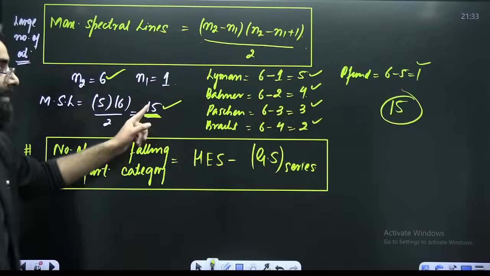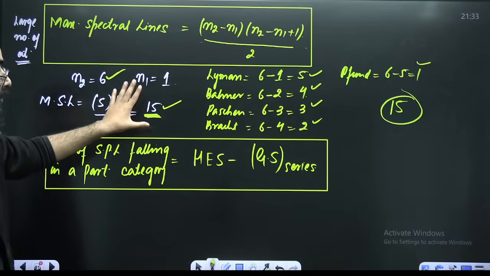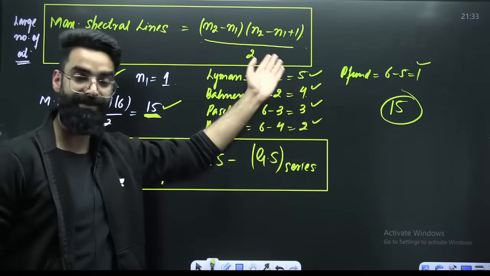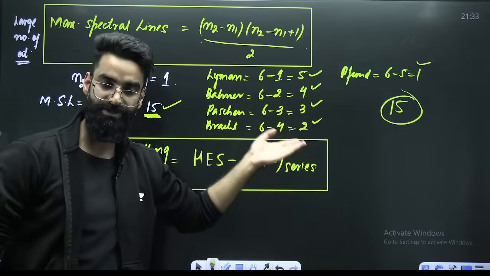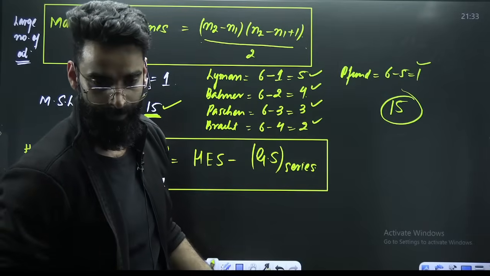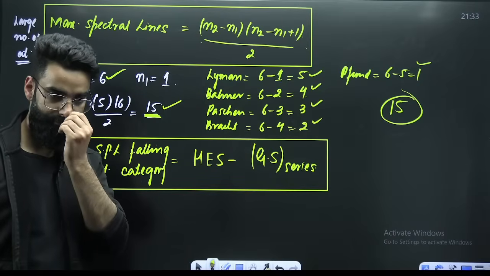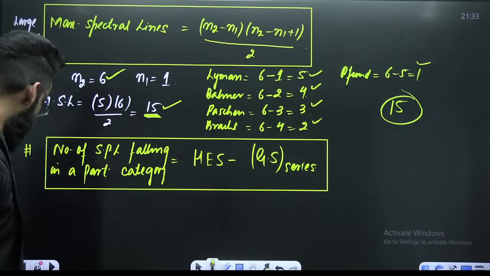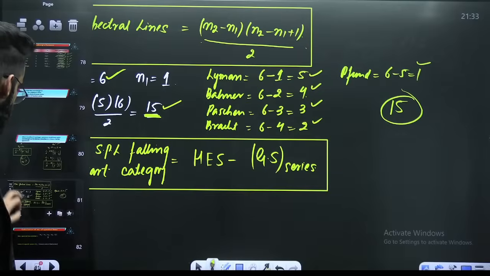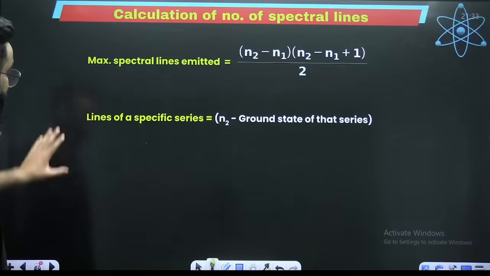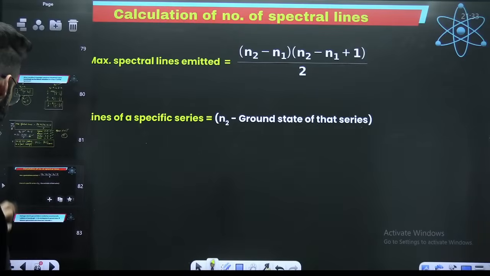So out of the total spectral lines which are obtained, some will fall in the Lyman category, some in Balmer, some in Paschen, etcetera. Am I clear with this? Okay, so these are the two results which I gave you.